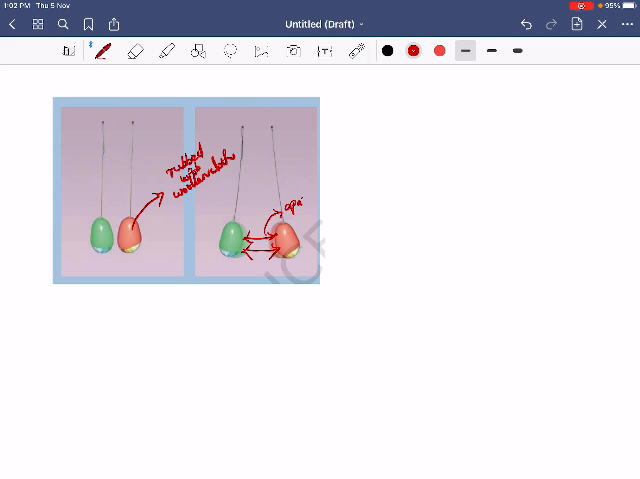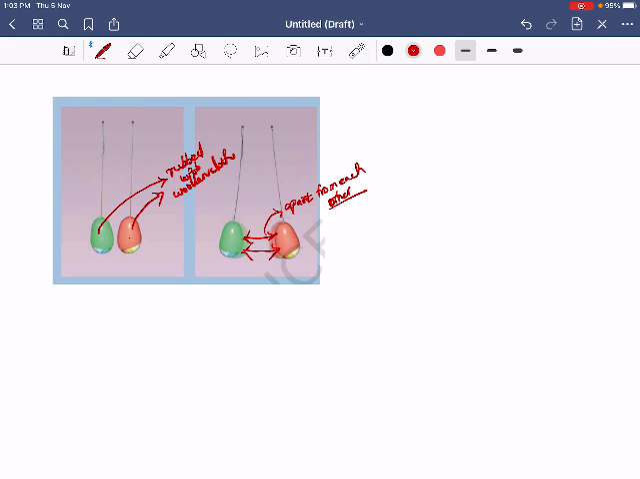So the balloons are moving apart from each other. That means the charges will be apart from each other, so the charges will be of the same kind. Am I right? When you take any material and rub it with the same material, this balloon is rubbed with the woolen cloth and this balloon is also rubbed with the woolen cloth. That means both balloons are rubbed with the same cloth, so the two balloons will acquire the same kind of charge. So what will happen?